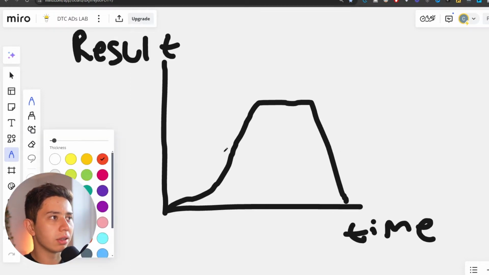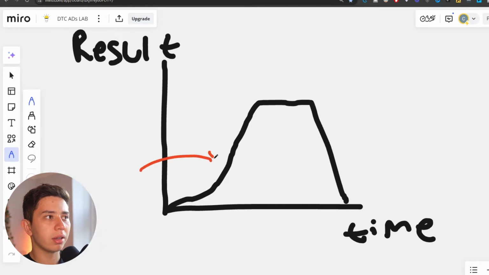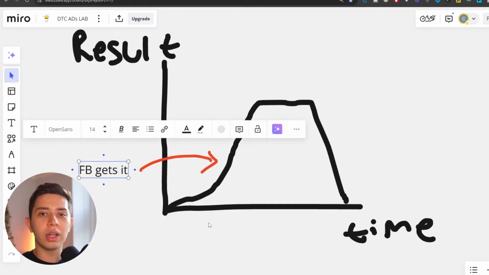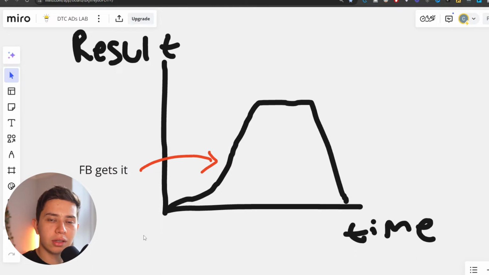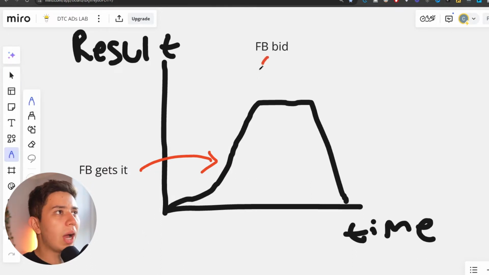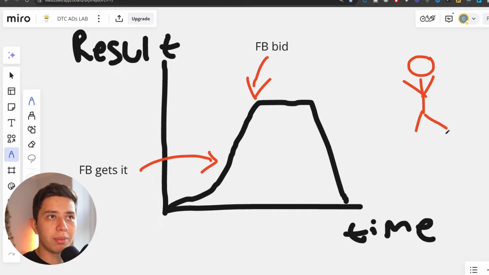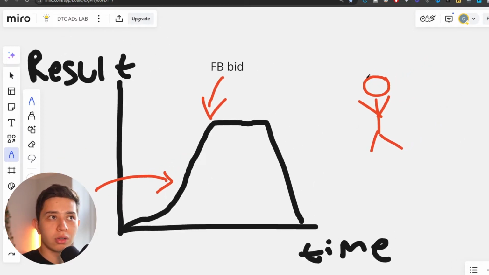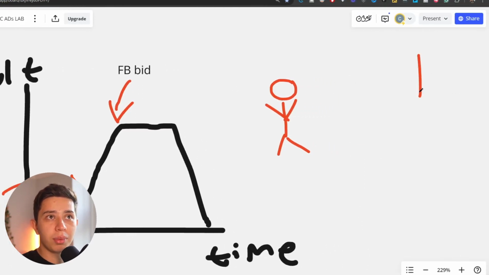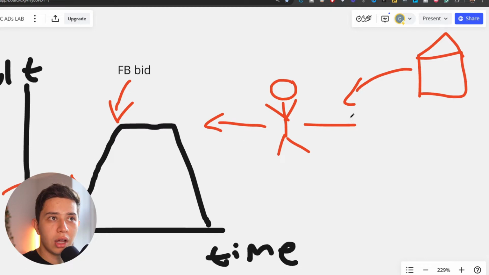What does that really mean? If you're looking at the data, it means that around here, Facebook understands who it is that is targeting and pushes the ad to those people that are relevant to it. And then what happens here is that Facebook starts to bid your ads against other people, kind of bidding for the same group of people. So say if you're targeting a specific group of people based on your ads, after Facebook gets it, it's going to show those ads to more people. And then you have other companies that are also trying to bid to that. So there's basically a push towards yours and a pull towards yours. And so Facebook is trying to bid.